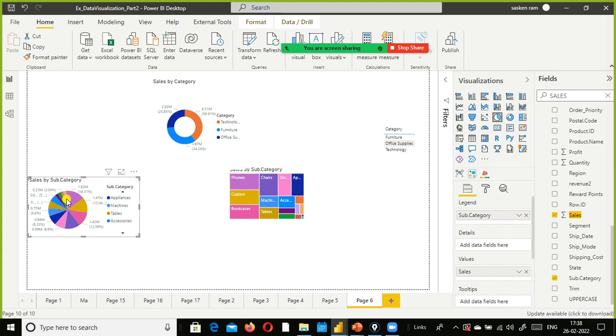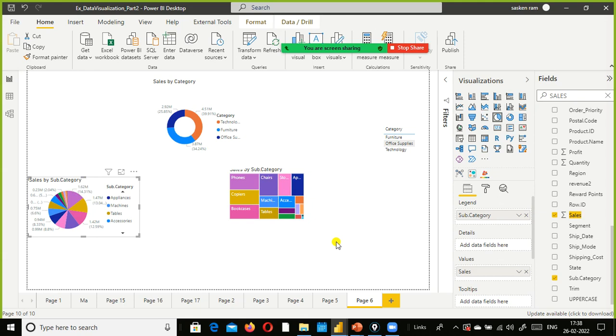But whereas if you look at this one, the skinny wedge here is difficult to make out, right? Which subcategory does this belong to? It's difficult, but with the tooltips only we should be able to understand. But here also we can understand, though the sizes are small for the supplies subcategory, but still with this we are able to make it out. So we can make out very clearly here.